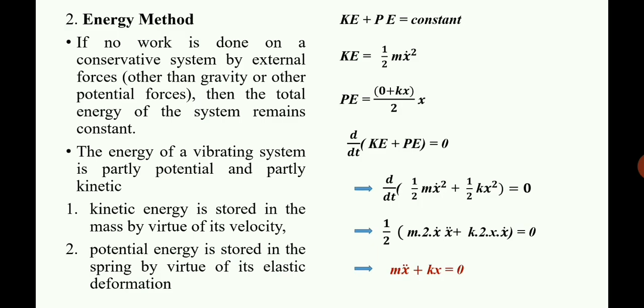So the total kinetic energy plus potential energy is a constant, and its derivative, that is the change in total energy with respect to time, will be 0. Considering that aspect, we can find that the equation of motion is m x double dot plus k x is equal to 0. This is also an important method which we can apply in a lot of problems to find the equation of motion and similarly the natural frequency of the system. So that's the energy method.